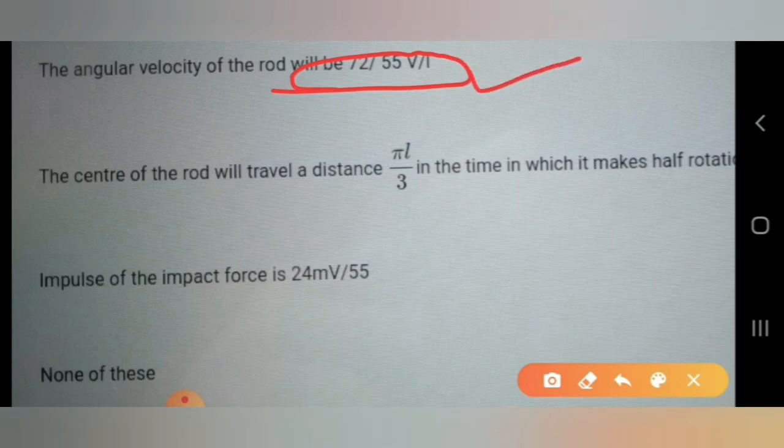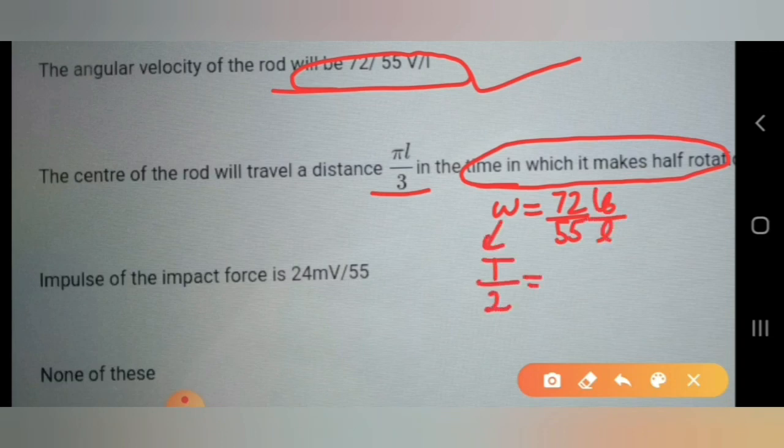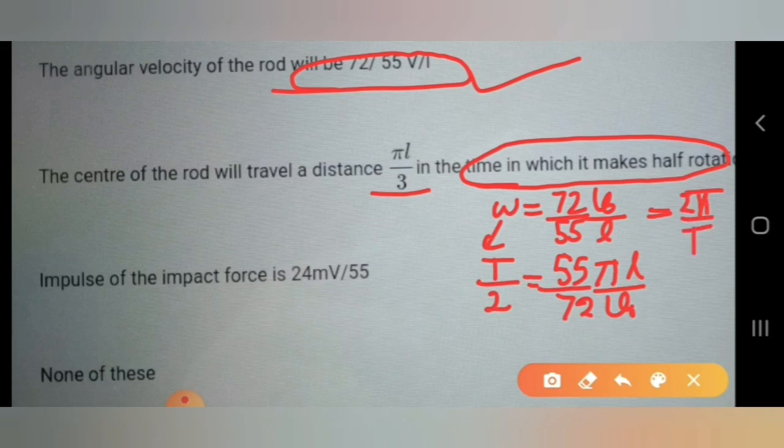The second option says that the center of the rod will travel a distance of this much in the time in which it makes a half rotation. So we have to calculate the time period. We calculated omega equal to 72 by 55 V naught by L. From this we can calculate the time period, or T by 2. Half time period comes out equal to 55 by 72 pi L by V naught, from omega equal to 2 pi by T.